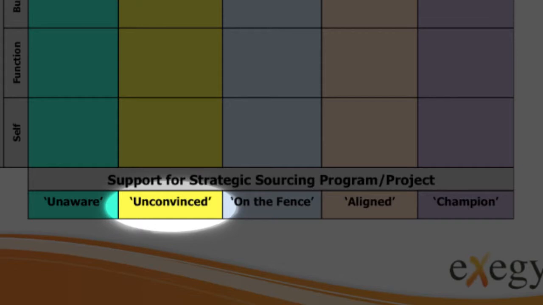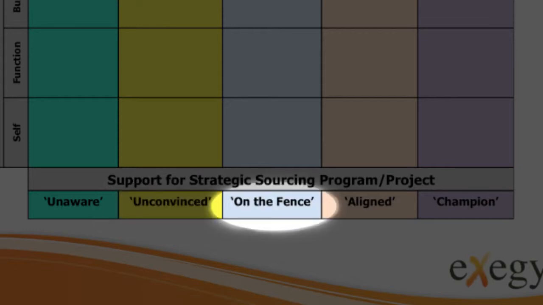Unconvinced represents those stakeholders that express their concerns and demonstrate their resistance either through open, active engagement or silent disagreement. On the fence represents those stakeholders who are seeking a greater understanding of the compelling business case, i.e. facts and data, which would increase their comfort level to enable them to move their level of support. Failure to effectively engage these stakeholders with a compelling business case could result in their movement into the unconvinced column.